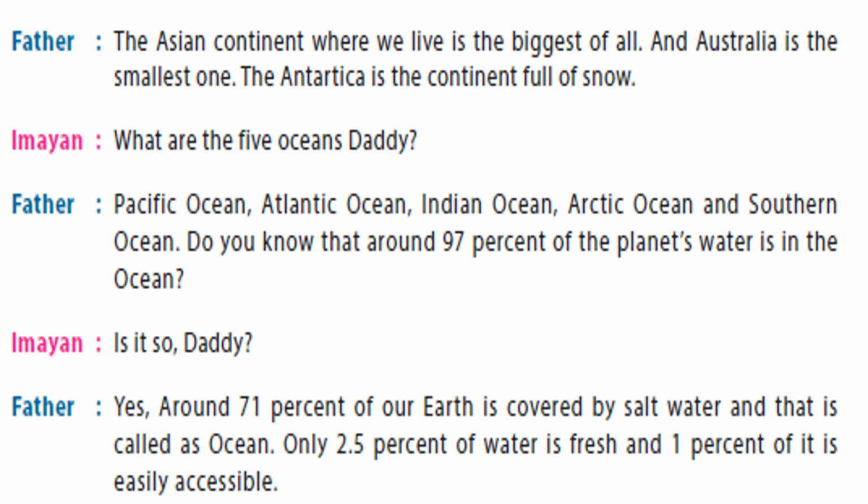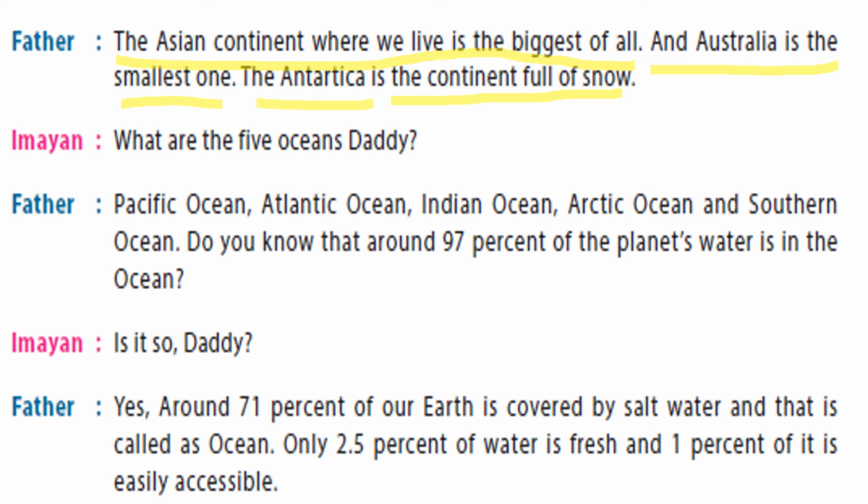The Asian continent, where we live, is the biggest of all, and Australia is the smallest one. The Antarctica is the continent full of snow.